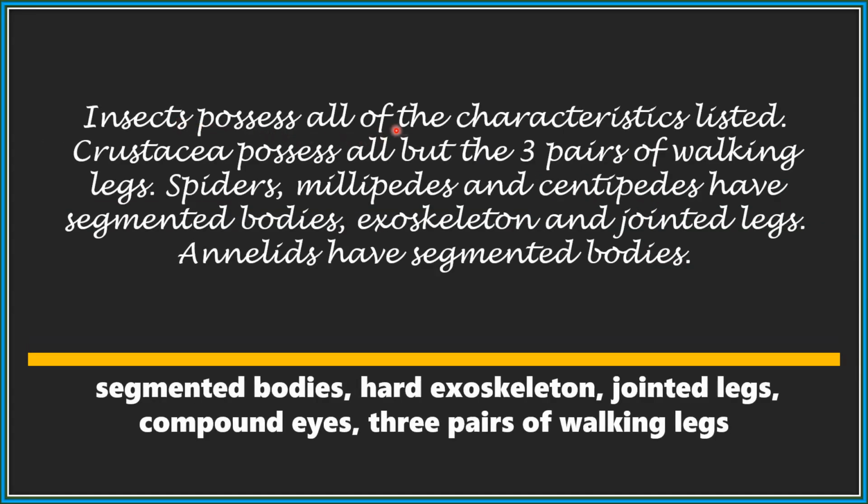Insects possess all the characteristics listed. Crustaceans possess all but the 3 pairs of walking legs. Spiders, millipedes, and centipedes have segmented bodies, exoskeleton, and jointed legs. Annelids have segmented bodies.